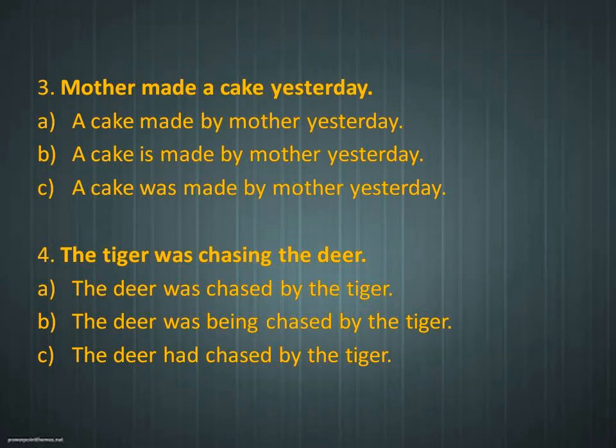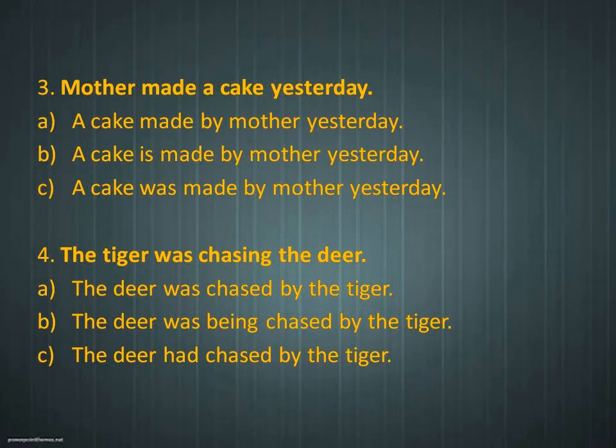So now let's move to the third sentence. Mother made a cake yesterday. Once again, there are three options given below. A cake made by mother yesterday. A cake is made by mother yesterday. A cake was made by mother yesterday.